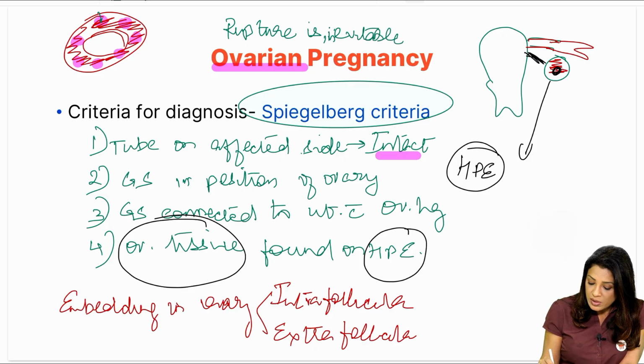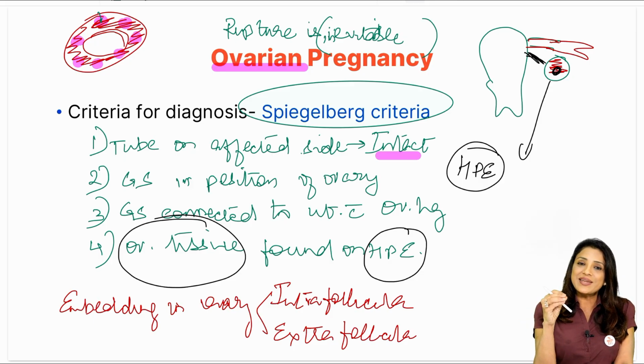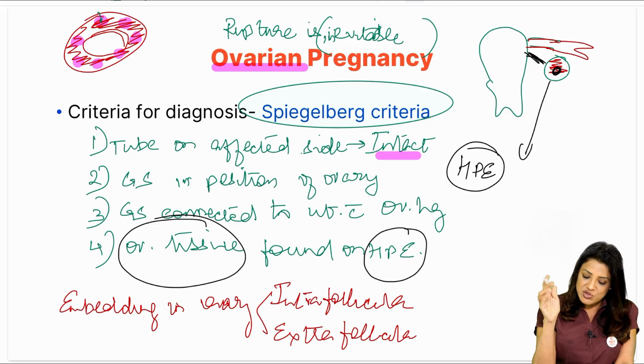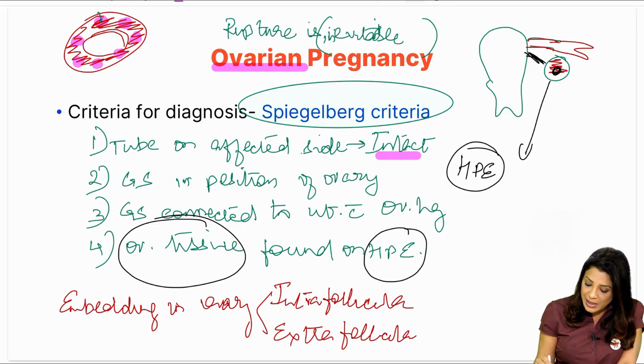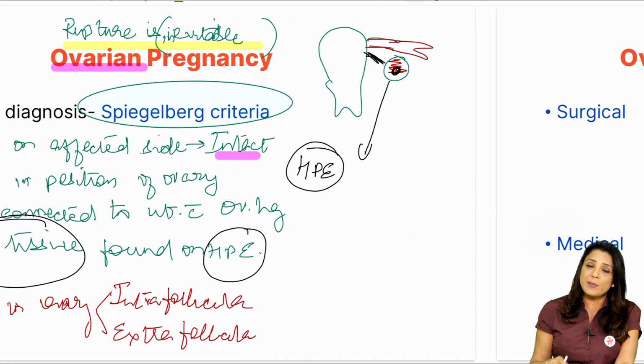Like the tube, instead of rupturing, it might undergo abortion, it might undergo perforation, but the ovary has no other way. It might take slightly longer to rupture because it has more space as compared to the tube, but it will rupture. So the rupture is inevitable and you have to do a surgery, or if it is unruptured, you can go for a medical management.